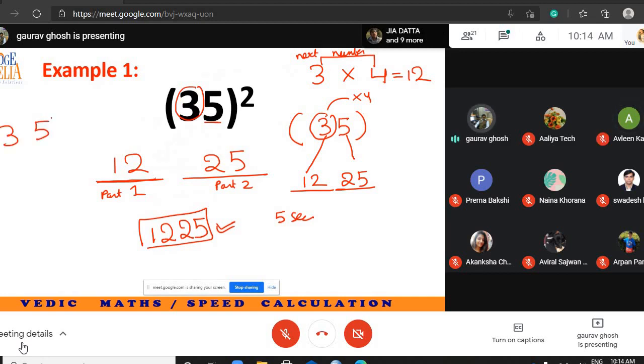Out of 35, you have already considered 5. What remains is 3. So take this 3 here and multiply 3 with the next greater number. What is the next number that comes after 3? 4. So 3 into 4 is 12. The first part will be 12. So the answer is 12, 25.